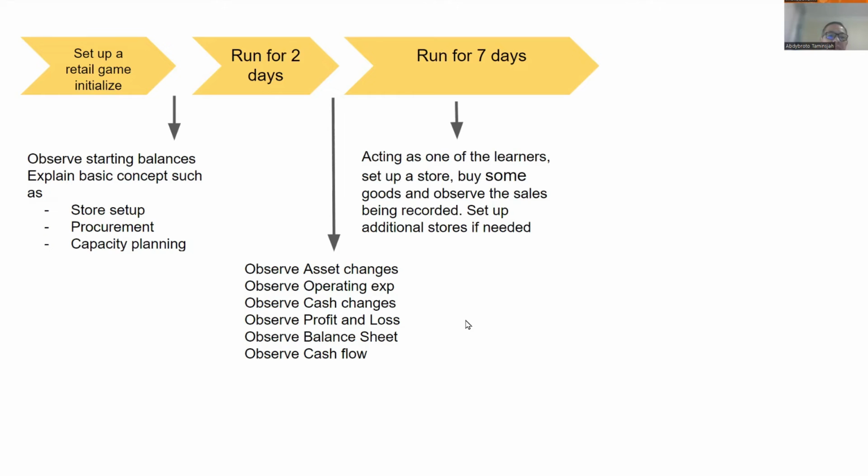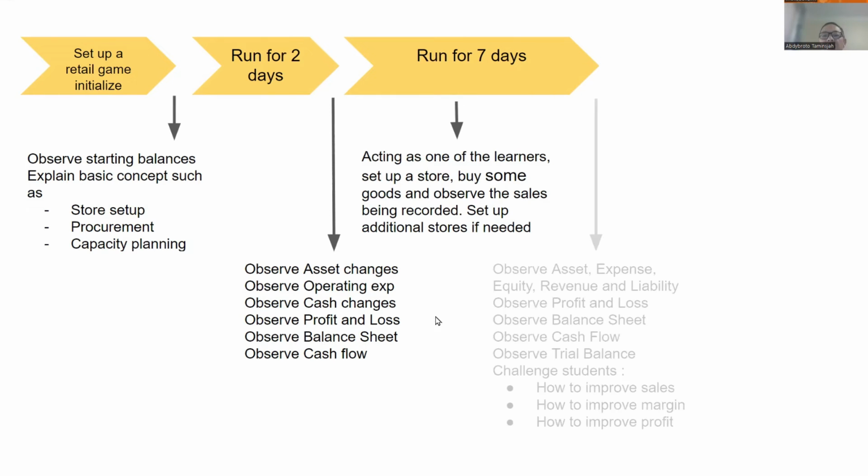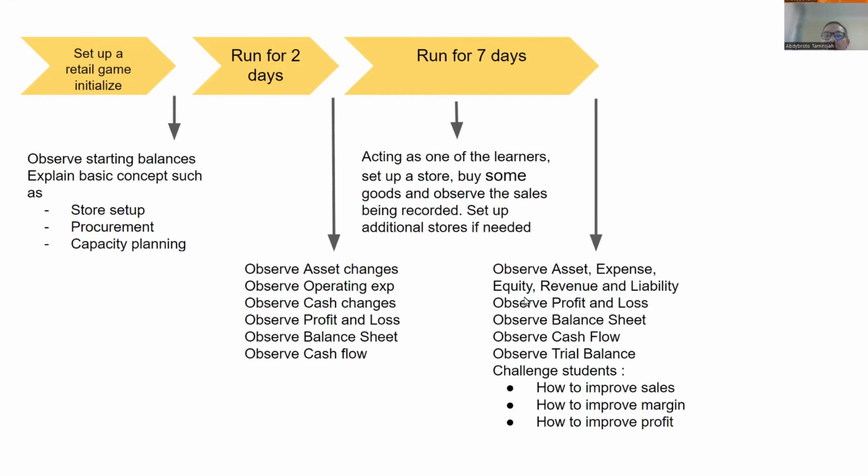All right. So here we are. Now, what do I observe? I have to observe the asset, the expenses, the equity, revenue, liability, the five elements of the financial statement. I'm going to observe the P&L, balance sheet, cash flow, trial balance, and then I'm going to challenge the student how to improve sales, improve margin, and improve profit. So let's go back to the game.